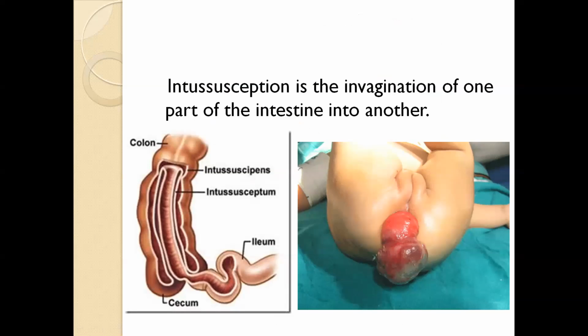This picture shows the significance of intussusception if not timely diagnosed and managed. This distal ileum invaginated into the cecum and ascending colon, crossed the complete colon and came out from the anal canal.